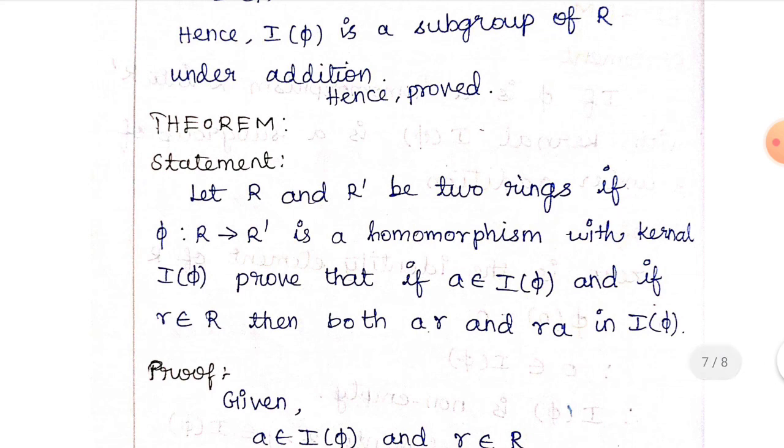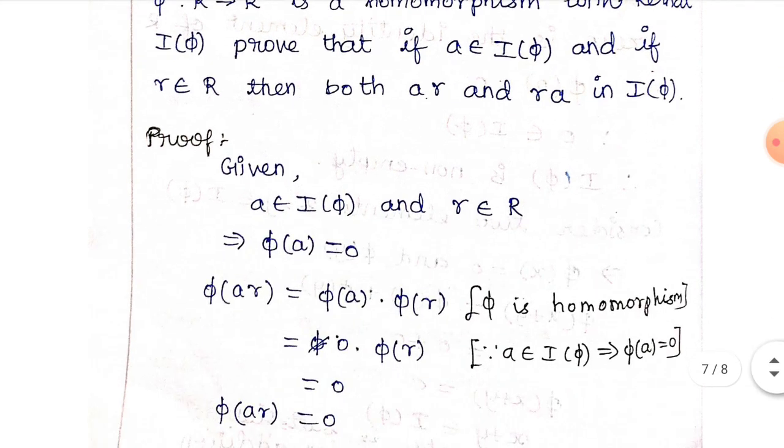The next theorem is, let R and R dash be two rings. If phi from R to R dash is a homomorphism with the kernel I of phi, prove that if A belongs to I of phi and if R belongs to R, then both AR and RA are in I of phi. So they are given R and R dash be two rings, with a mapping that is a homomorphism with the kernel I of phi. We have to show that if A belongs to I of phi and R belongs to R, then both AR and RA are in I of phi.